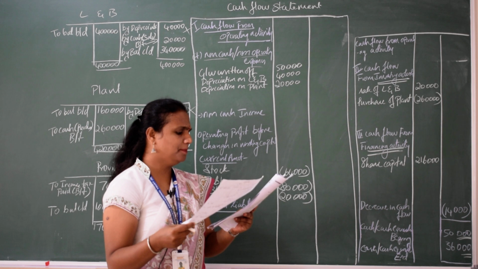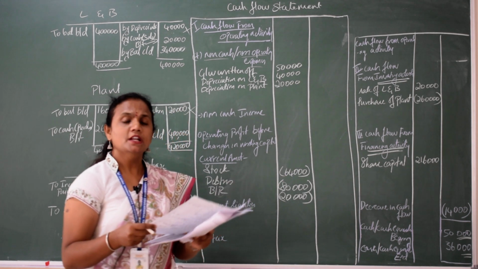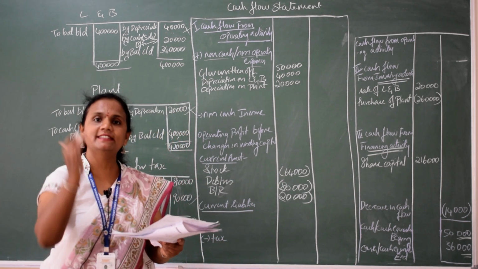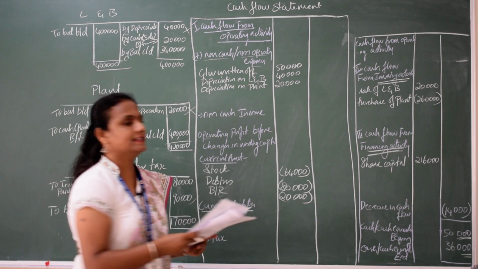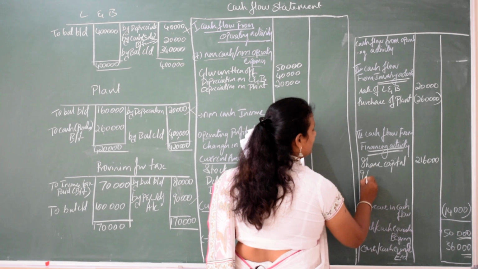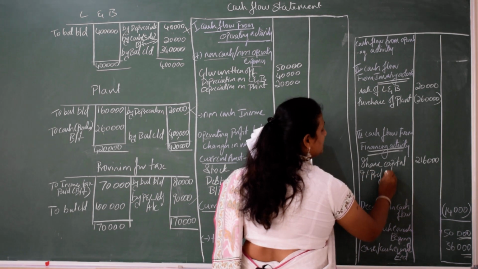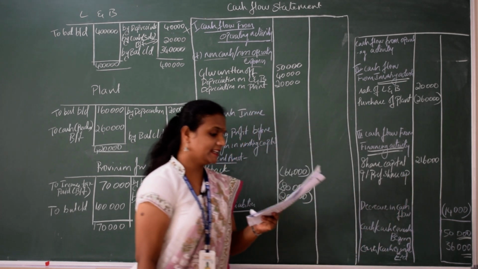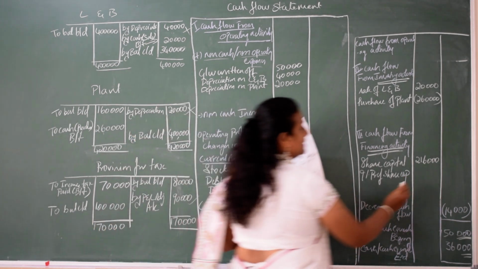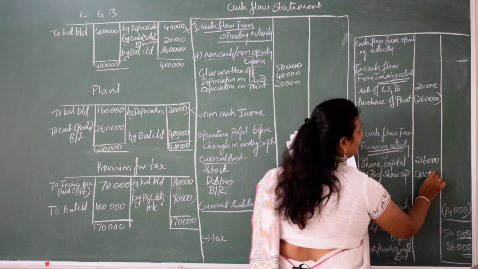Next, go to 9% preference share capital. 9% preference share capital is decreasing. That means cash also decreases. So 9% preference share capital, by how much is it decreasing? By 1 lakh. It is decreasing by 1 lakh.